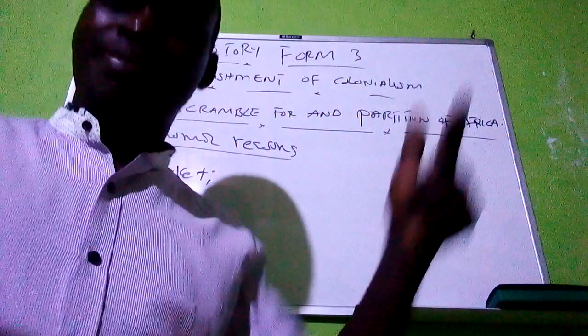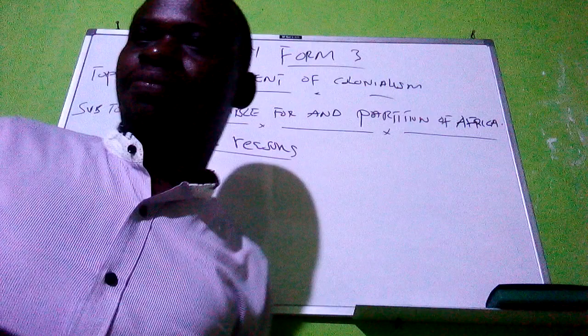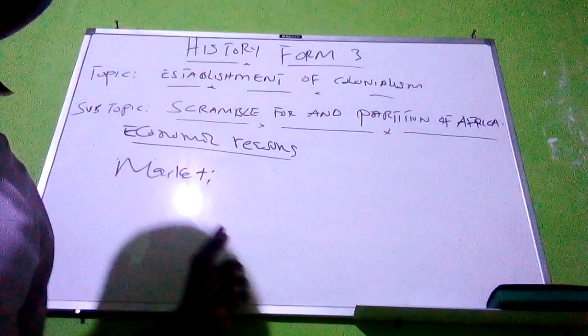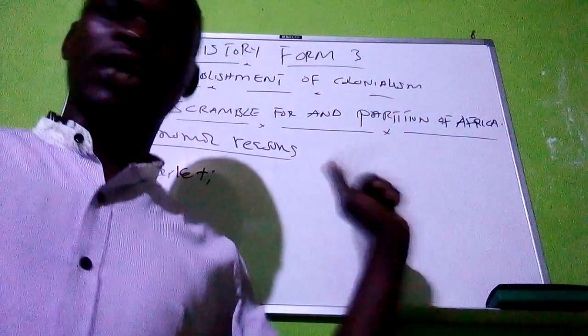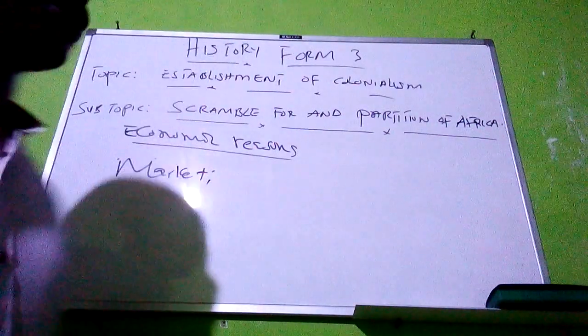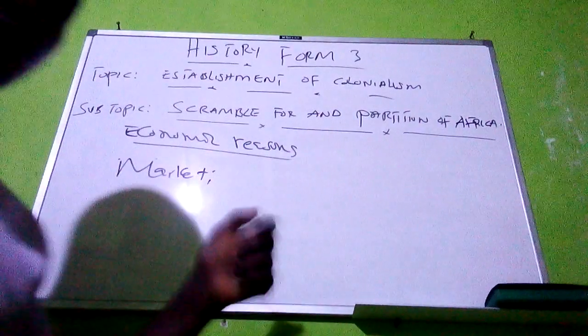So the market became small in their home countries. They decided to come to Africa to find a new area where they could sell the goods manufactured by their industries. So the need for markets caused them to come to Africa to scramble for and partition the African continent, to get a new area where they could sell their manufactured goods.